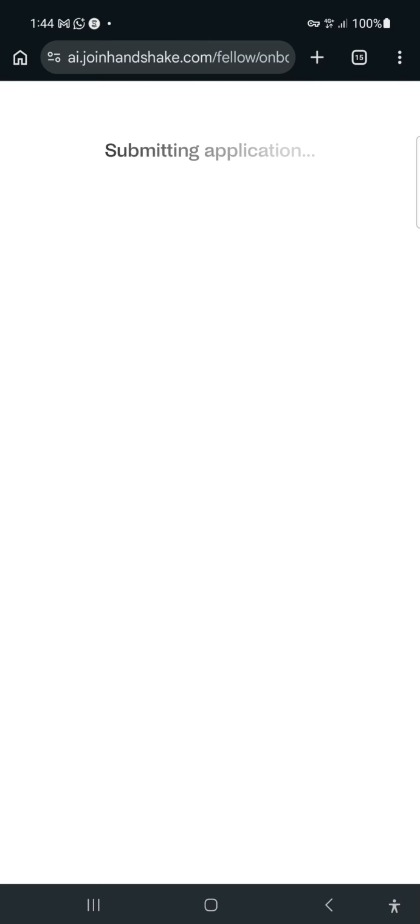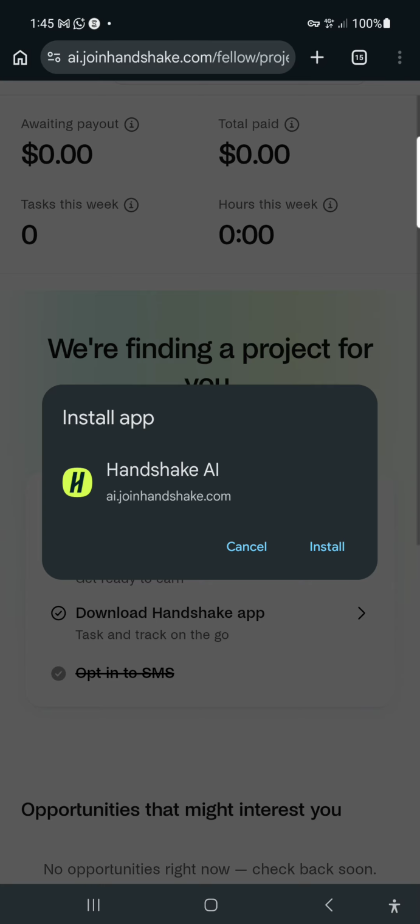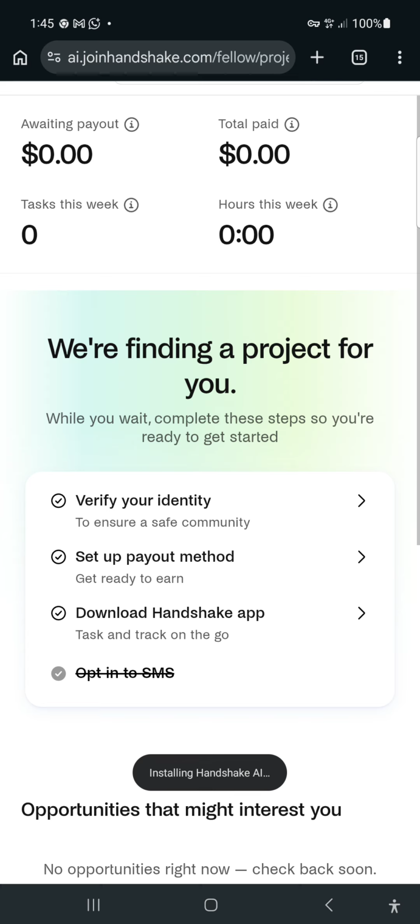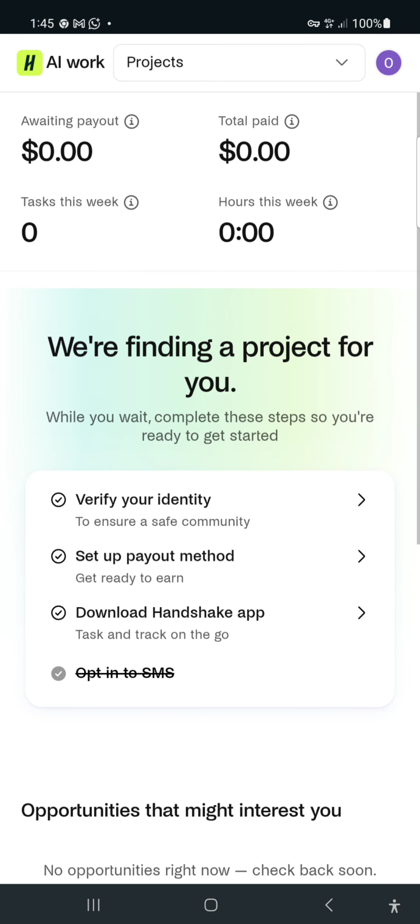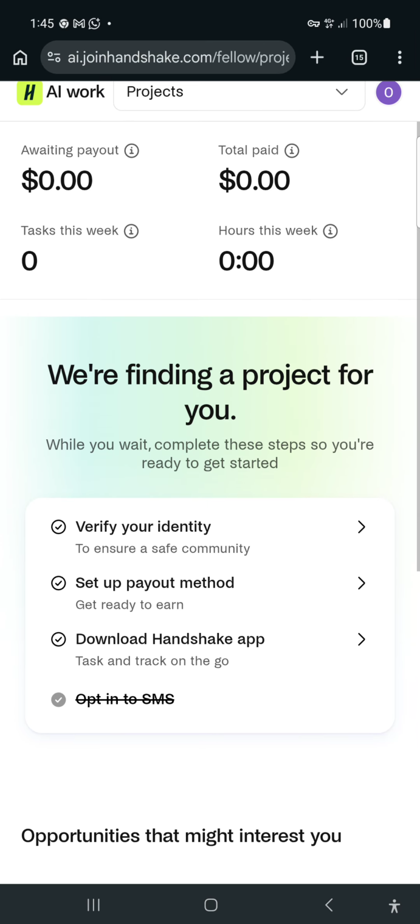So now it's loading. So it asked me to download the app. It's because I'm actually doing the registration on my phone. So now you can see we are on the dashboard. We are finding a project for you while you wait. Complete those steps for you to be ready.